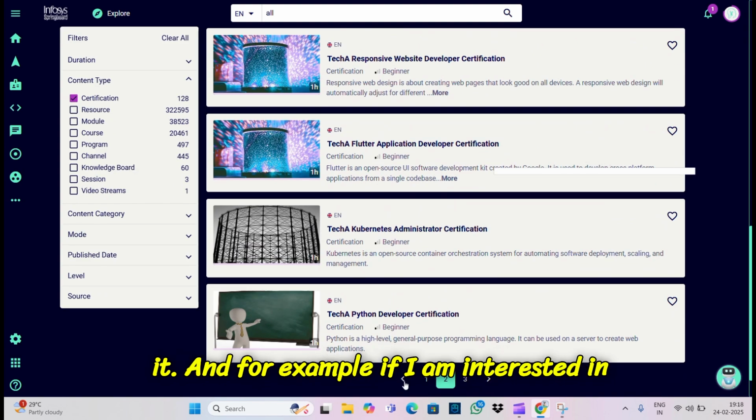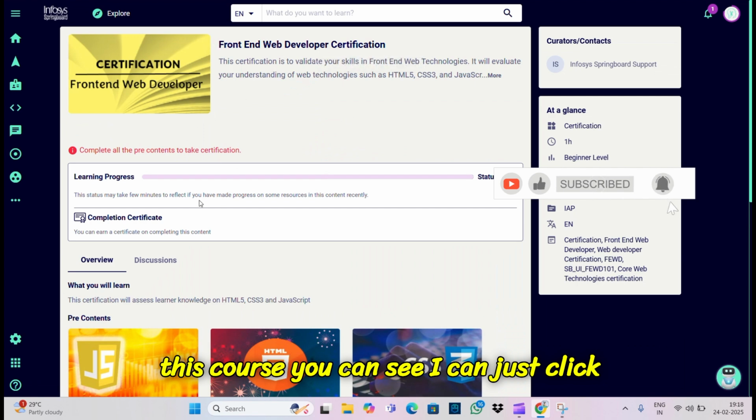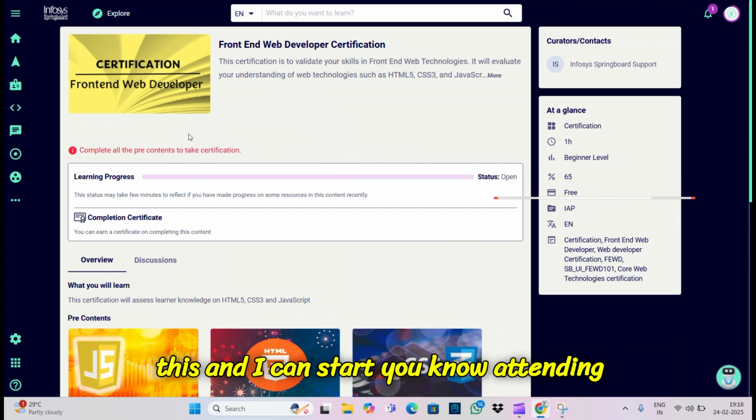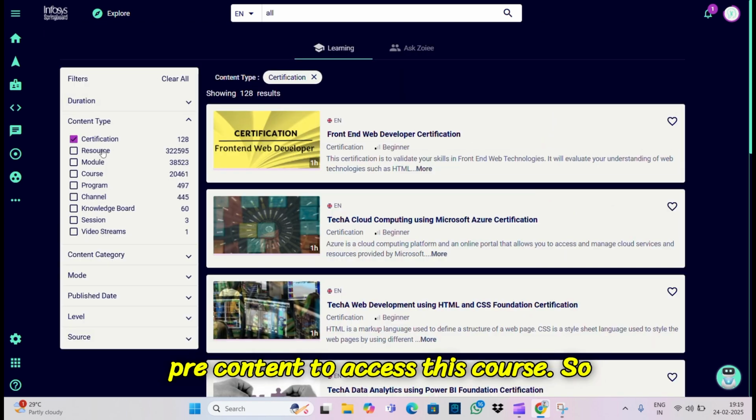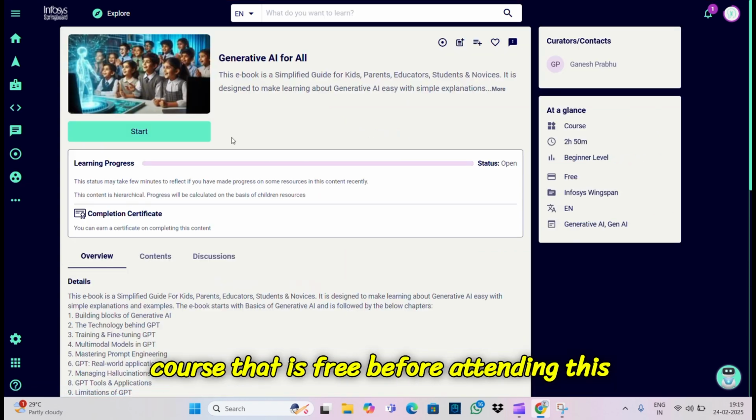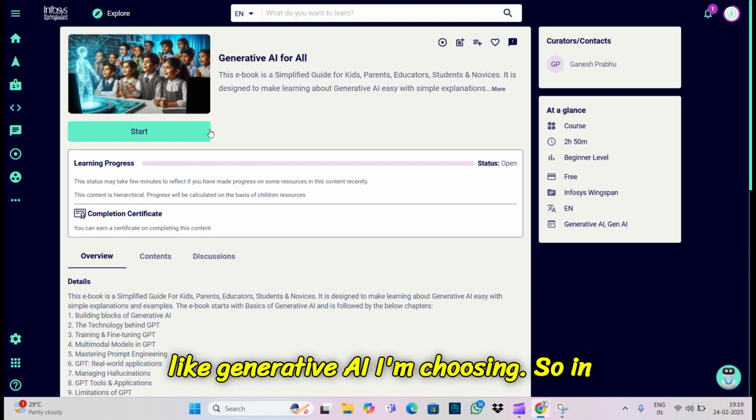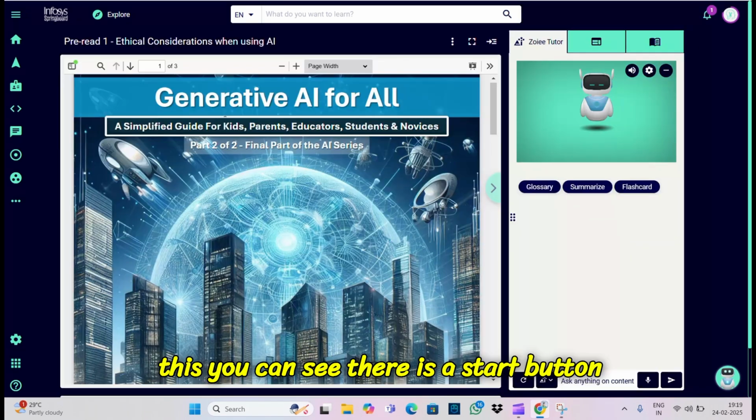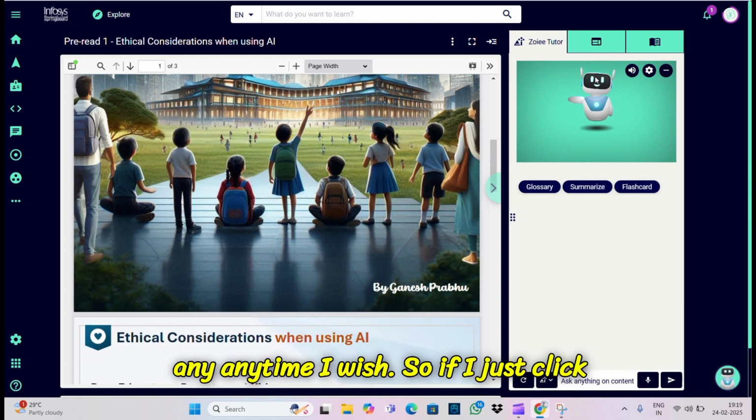Don't miss it. For example, if I am interested in this course, I can just click this and start attending the course. But there might be some problem, as shown here. It might show that you must complete all free content to access this course. This is simple. You just need to do some free course before attending this course. For that, you can choose generative AI, which I'm choosing. Here you can see there is a start button readily available, so I can start any time I wish.